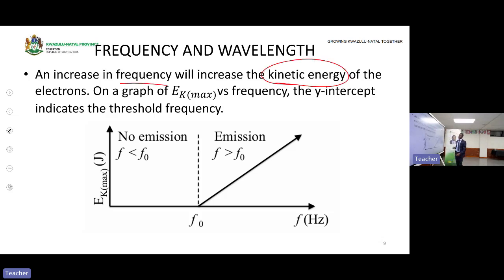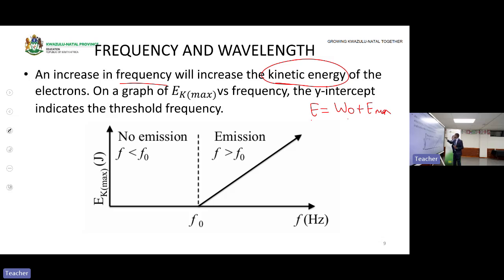Why does the increase in frequency increase the kinetic energy? Because if the frequency increases, it increases what? The energy of the photon. If that energy increases, we go back to our formula: E is equal to the work function plus EK max.